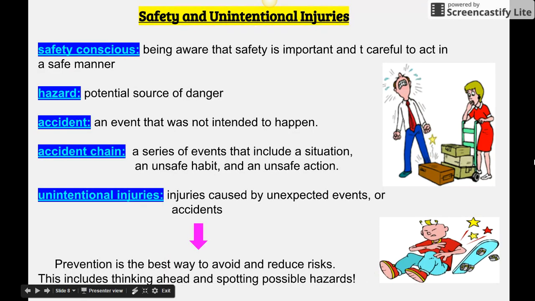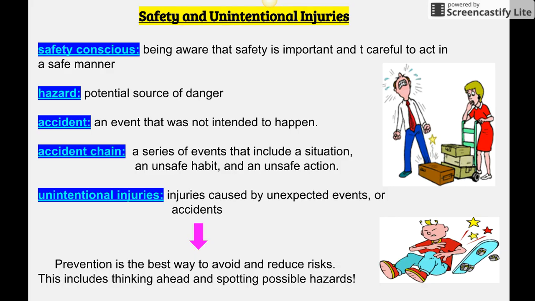Please take out your notebooks and something to write with and write down the following definitions. Safety and unintentional injuries. Safety conscious is being aware that safety is important and to be careful to act in a safe manner. A hazard is a potential source of danger. What hazards in your home can you think of?